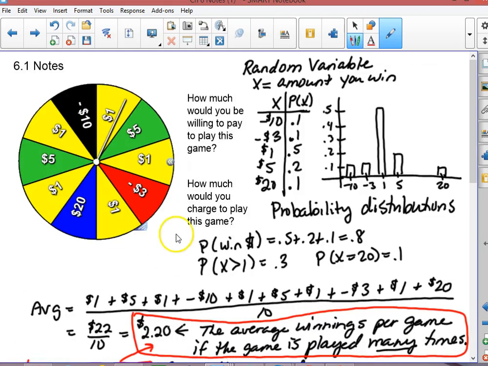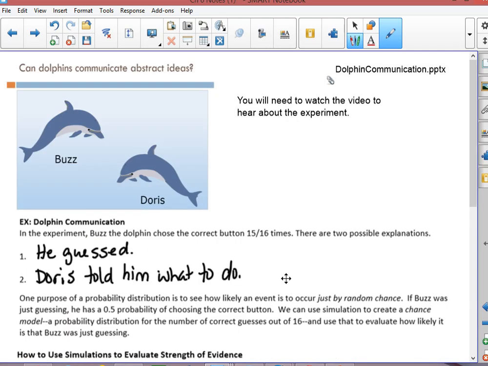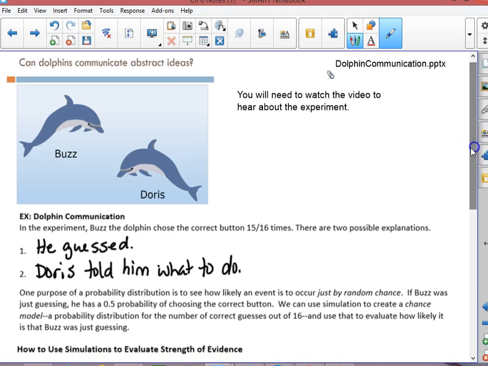We looked at using a probability distribution to see how likely we were to win a certain amount of money in a game of chance. However, using probability distributions to make a decision about a statistical problem is a much more useful way to use a probability distribution in statistics. So what we're going to do is to look at a probability distribution to see how likely an event is to occur just by random chance.